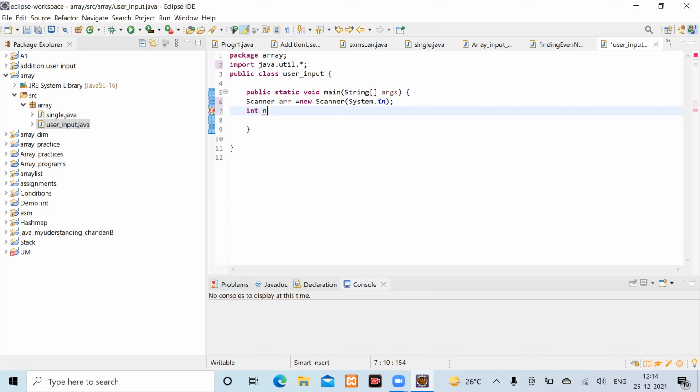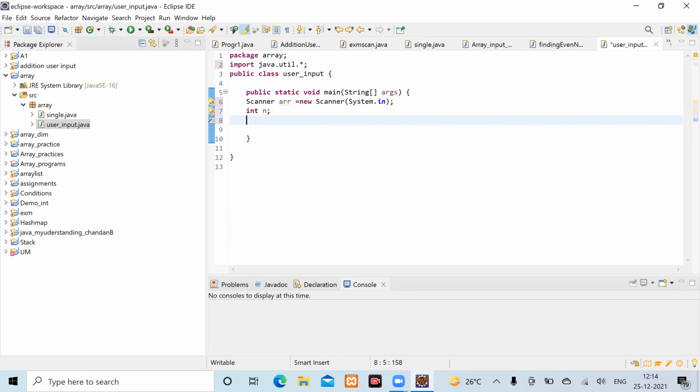N will be the size that will be passed to the array. Close it. Now, how you're going to accept the input?